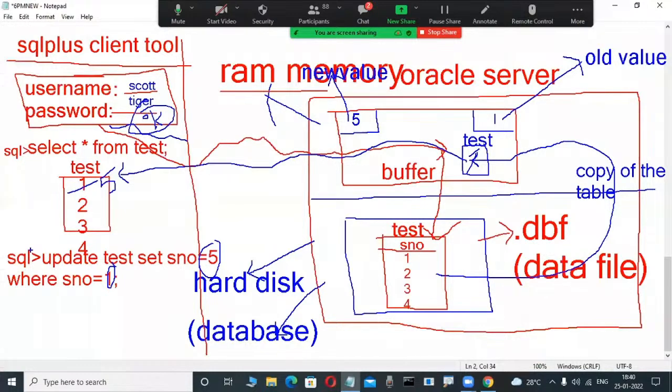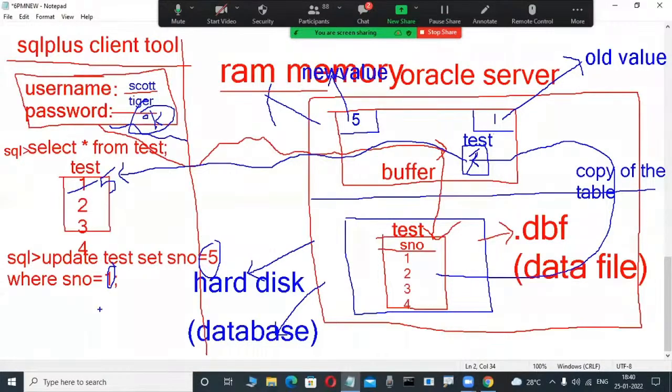Now observe, after an update statement or delete statement like this, so many times we are using commit, a command we will learn in the future. Don't write it, just observe. Commit means save in the database. Whenever after insert, update, delete, or select, when we use commit, what happened?